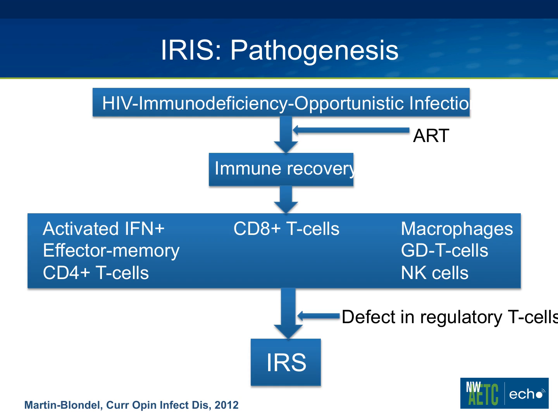So how does somebody get IRIS? What is the pathogenesis of this syndrome? It's fairly straightforward. One starts with immunodeficiency that is related to HIV that allows for the development of an opportunistic infection. And then individuals are started on antiretroviral therapy with immune recovery. And that immune recovery can be classified as the repopulation with interferon-producing effector memory CD4 T cells, the repopulation of CD8 T cells, and also the repopulation of macrophage, gamma delta T cells, and natural killer cells.